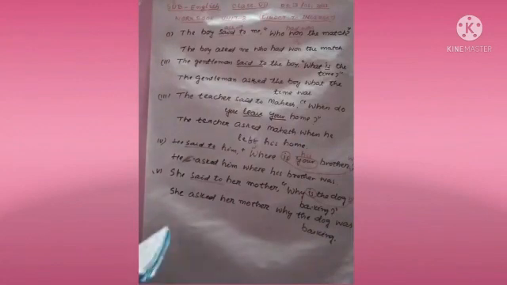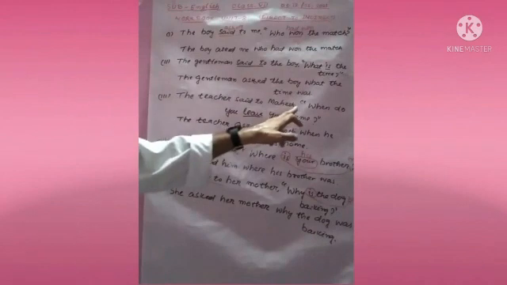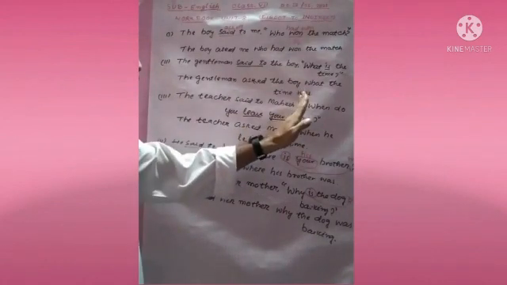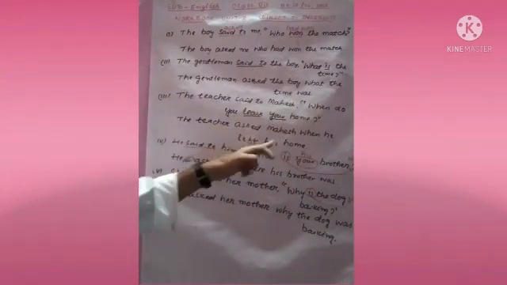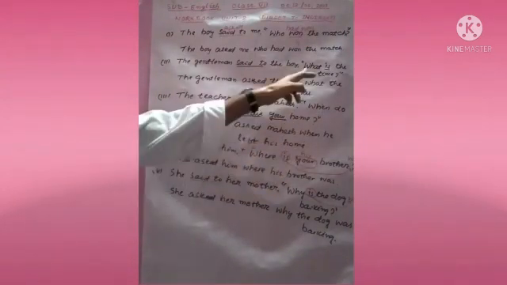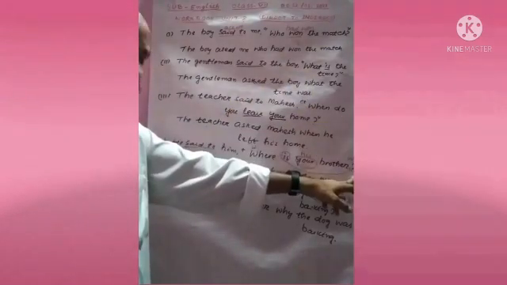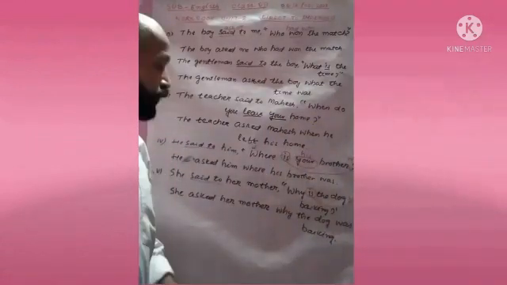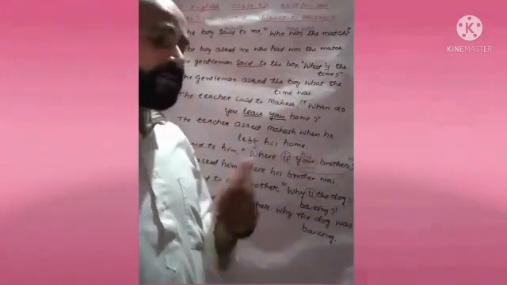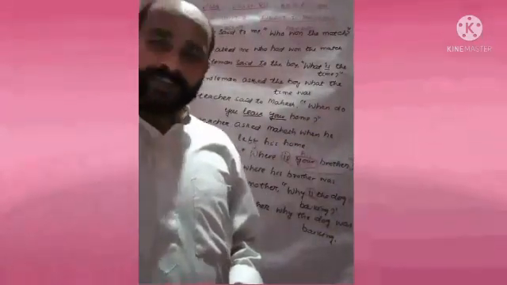So the rule is: you have to change said to into asked, remove the comma and inverted commas. Nothing has been used here; the WH word, when or what, is used. At the end of the sentence, don't put the question mark, put a full stop. In this way you can change direct speech into indirect speech on WH type questions. Thank you very much.